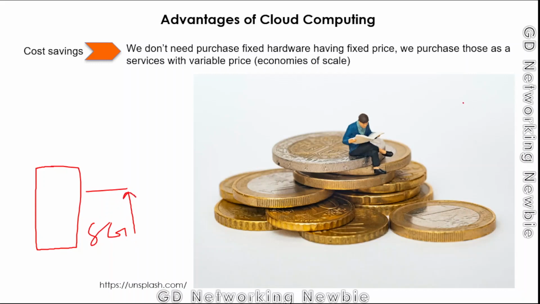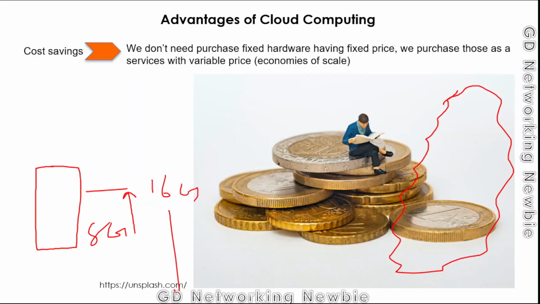So cloud computing provides us a platform where we can just subscribe for the resources which are needed. Let's say one day we need 8 GB, on the second day 16 GB, on the third day 4 GB. If this was physical hardware, we would need to purchase it, sell it, and then purchase again.